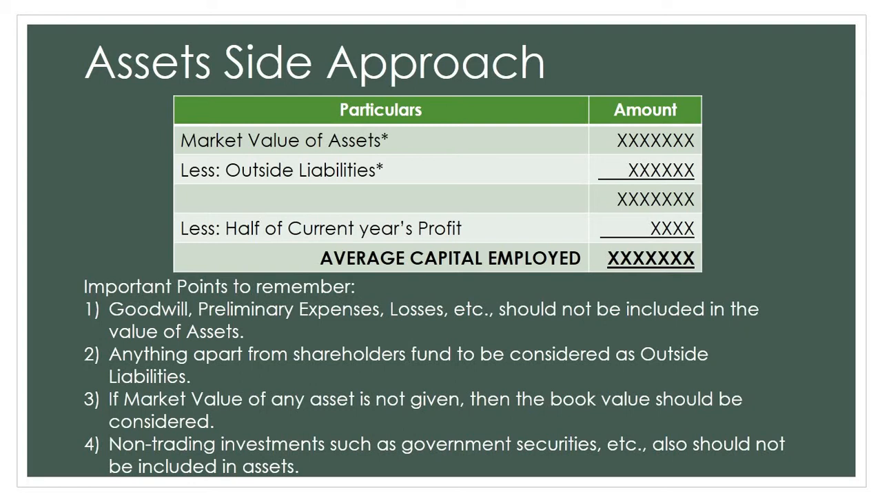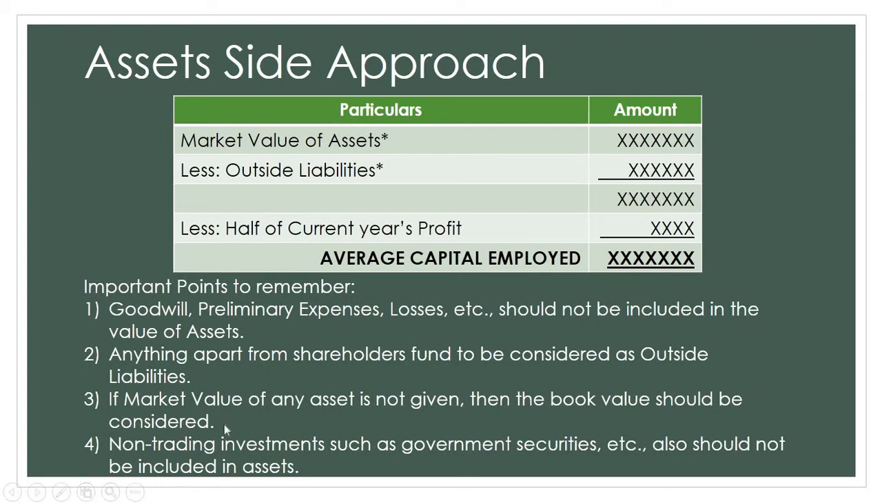There's one more key point here: if the market value of any asset is not given, then book value should be considered. Apart from the assets mentioned in point number 1 and point number 4, if the market value of any other asset is not given, then we are going to take book values. Priority will be given to market values.